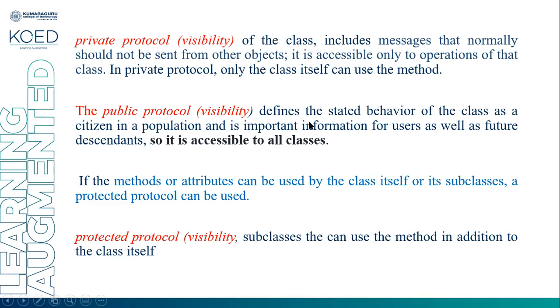Second is public protocol visibility. It defines the stated behavior of the class as a citizen in a population, or important information for the user as well as the future descendants. So it is accessible to all the classes. All the methods and attributes of a class declared public can be accessed by all the classes.